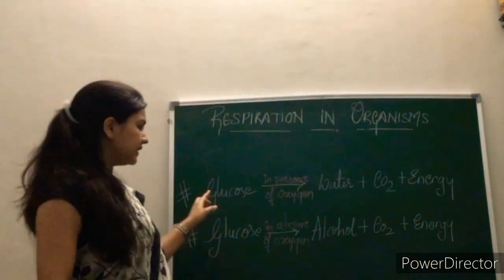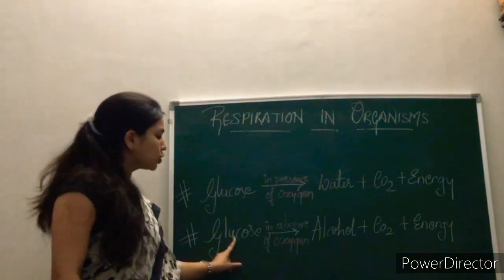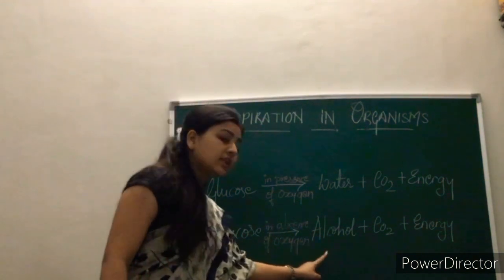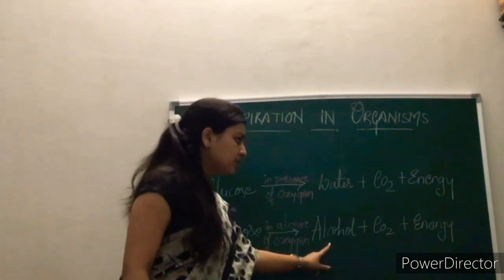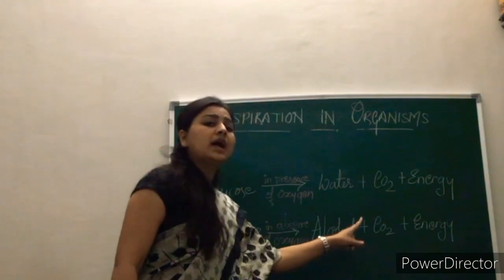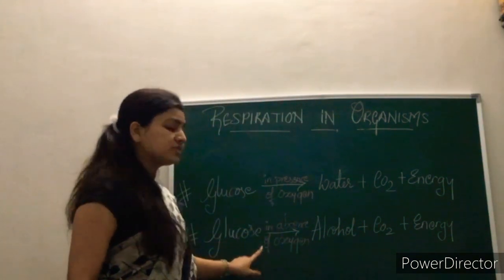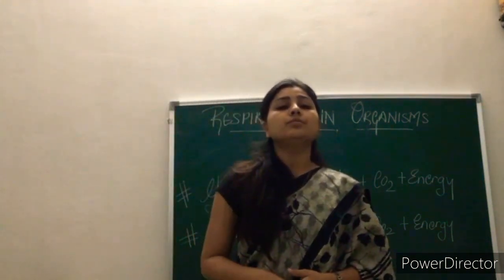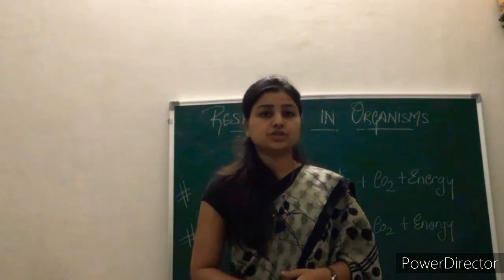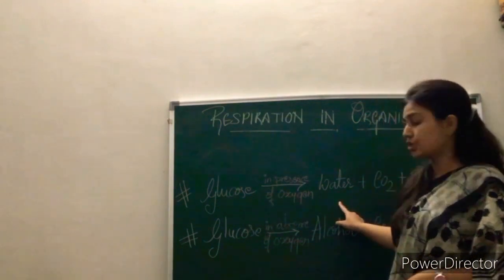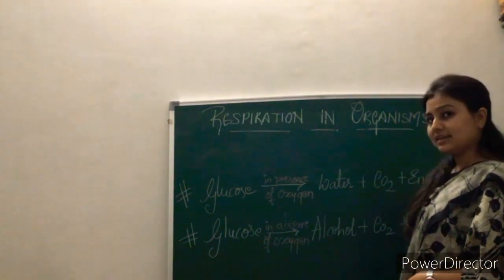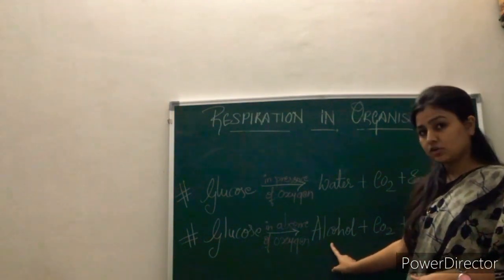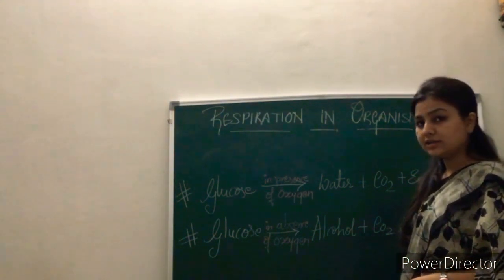In anaerobic respiration, glucose is broken down into alcohol, not water, alcohol, CO2, and energy in the absence of oxygen. So these organisms perform anaerobic respiration. In aerobic respiration, we get water, CO2, and energy. In anaerobic respiration, we get alcohol, CO2, and energy.